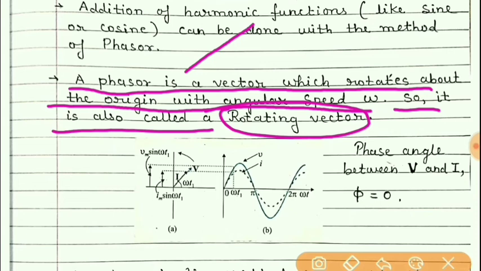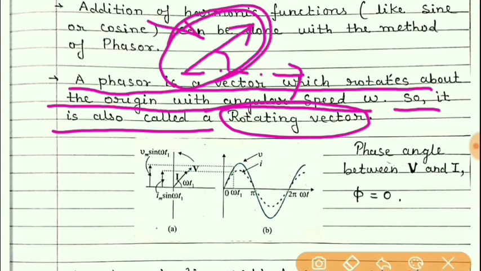Vectors can be denoted by this type of symbol, and we know that when we represent a vector at any point, its direction should not change with respect to the x-axis. We can put this vector anywhere, but its direction should not change. So during the addition or subtraction of vectors, the direction of vectors should remain the same.